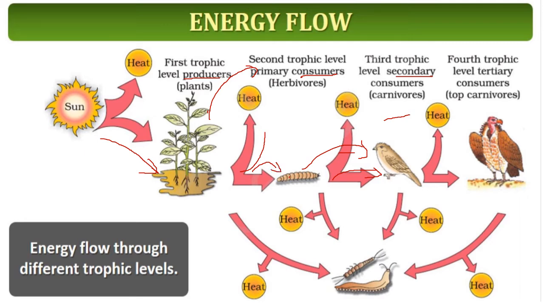Okay, so this bird, when it is eaten by a bigger bird, when it dies, there is a loss of heat. So this is the fourth trophic level or tertiary consumer. So this is how there is a flow of energy. What do you mean? This is the second law of thermodynamics, telling that when energy flows from one organism to another organism, there is loss of heat. This is called the second law of thermodynamics.